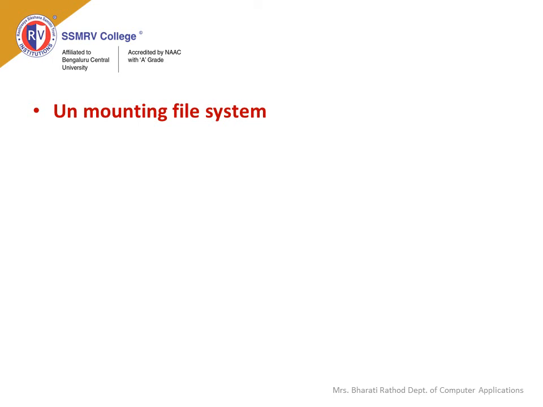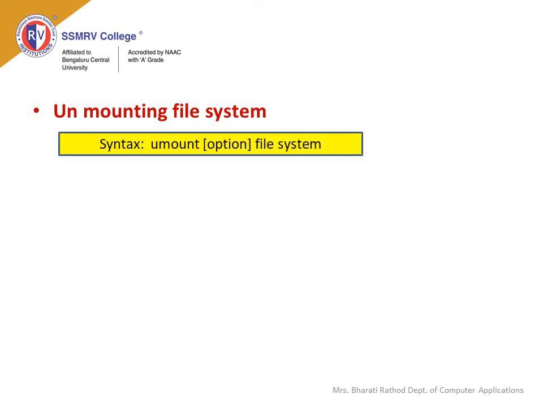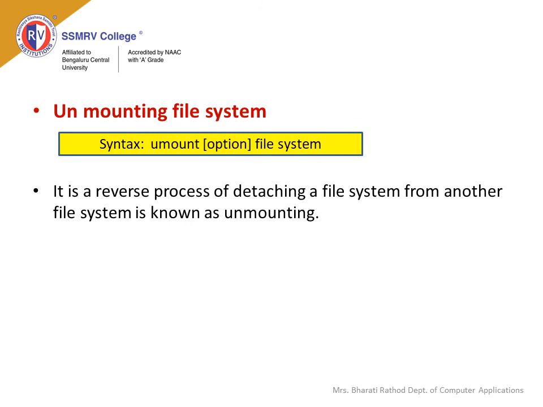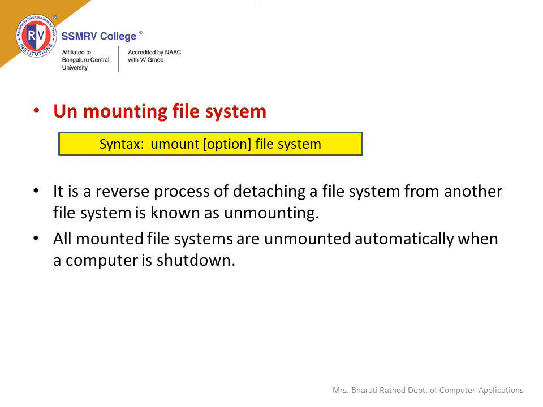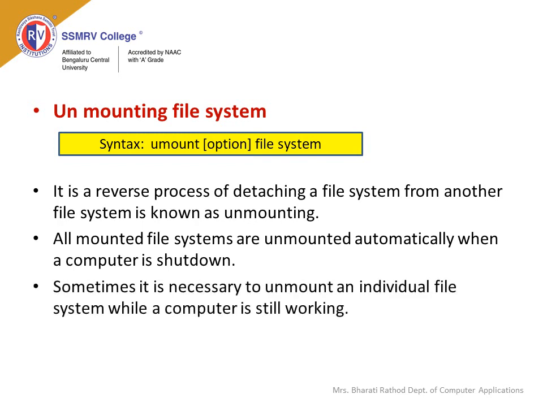Unmounting a file system. Syntax: umount option file system. The reverse process of detaching a file system from another is known as unmounting. All mounted file systems are unmounted automatically when a computer is shut down. Sometimes it is necessary to unmount an individual file system while a computer is still working.